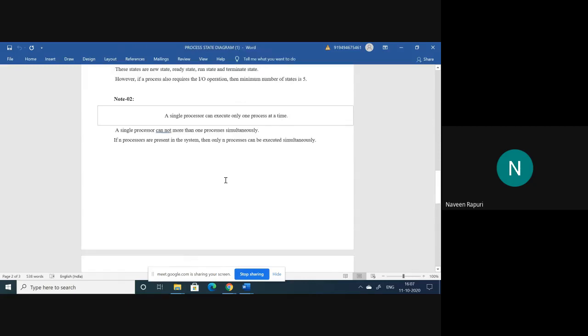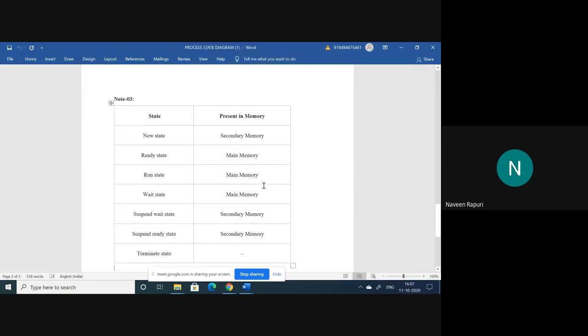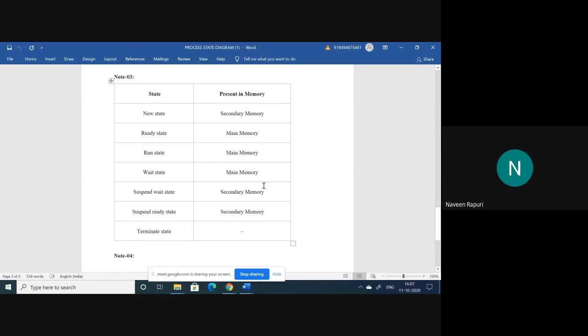And the second one: a single CPU can execute only one process at a time. In a multi-processor environment, if we have n processors, we can execute n processes simultaneously. And we already discussed that at the time of the new state, the memory is secondary memory. Ready state, run state, and wait state are at the main memory. And suspended wait state and suspended ready state are in secondary memory.